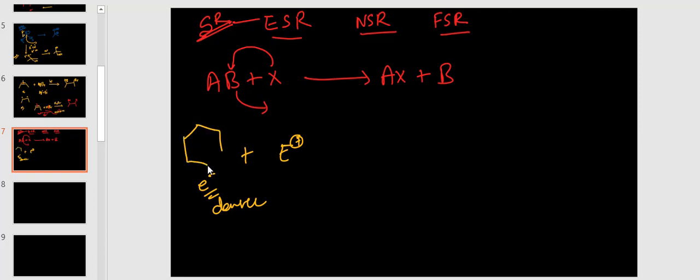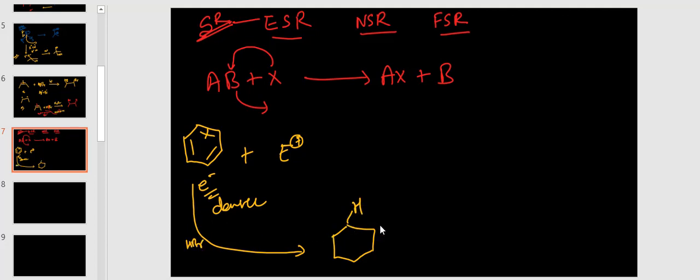Here unsaturation is there, the electron cloud has more electron density, but these aromatic compounds do not undergo addition reaction. Why? Suppose this benzene has one double bond cleaved and addition reaction takes place. I am taking HBr, suppose H and Br add. Then this is not aromatic.